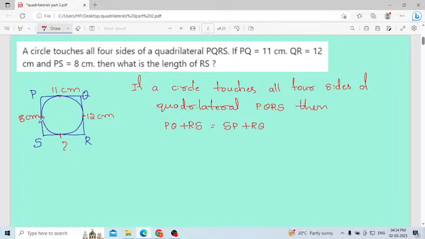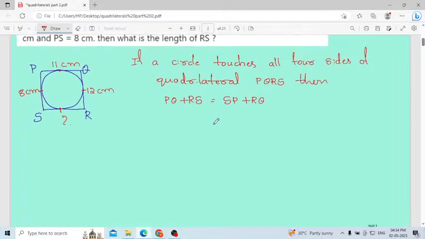Only in this condition, the sum of opposite sides will be equal. PQ and SR are one pair of opposite sides, PS and QR are another pair of opposite sides, and the sums of the pairs of opposite sides must be equal.